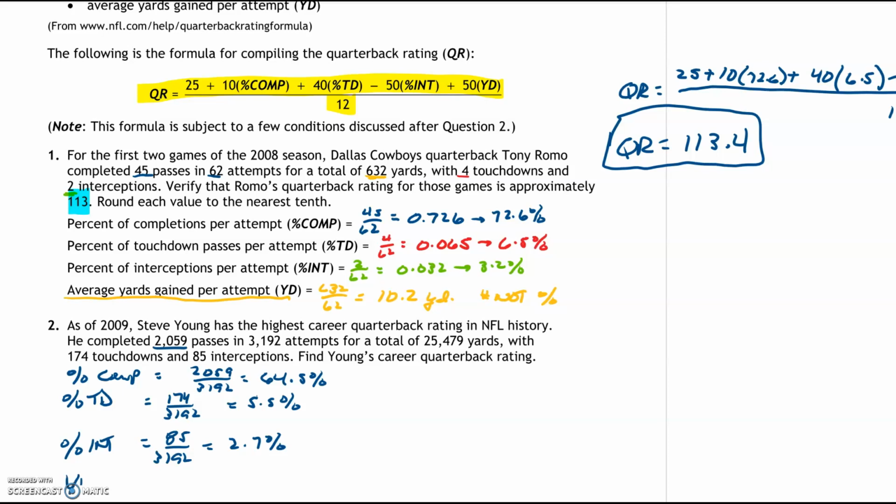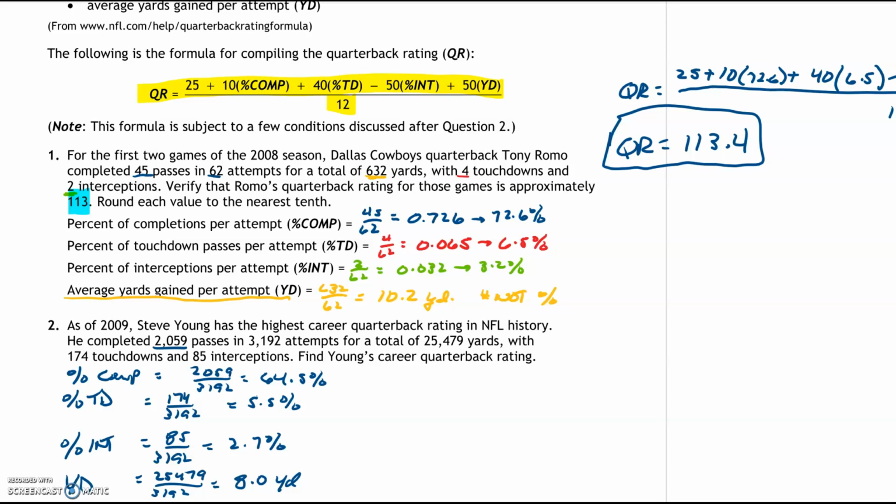And now the yards: we take the total yards he threw for, 25,479, and divide that by the attempts, 3,192, and we get an average of 8.0 yards per attempt.